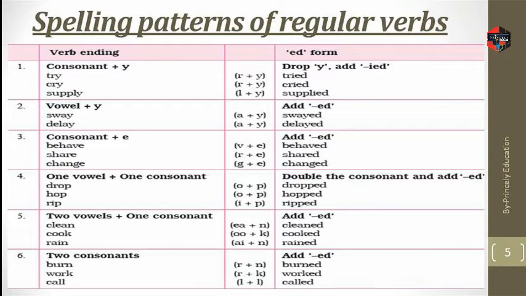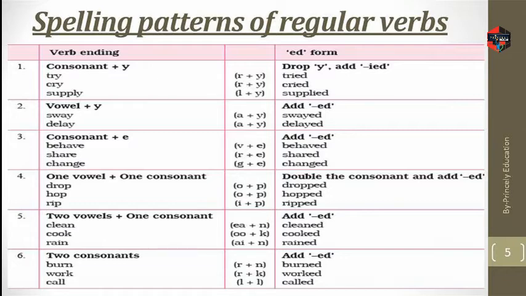So what's the trick? I will now tell you a trick. Any word ending with a consonant plus y, we drop the y and add ied.